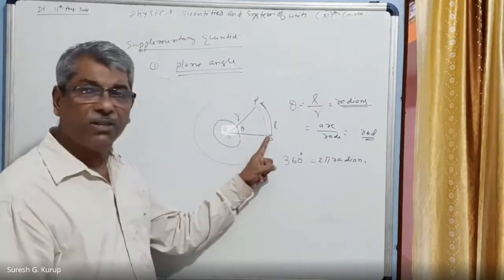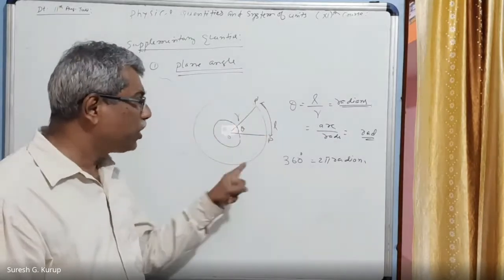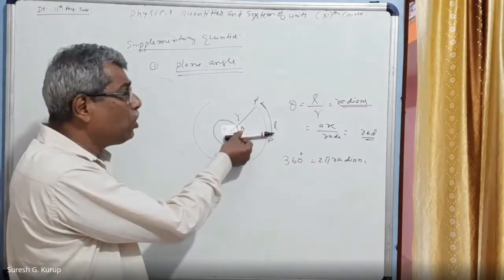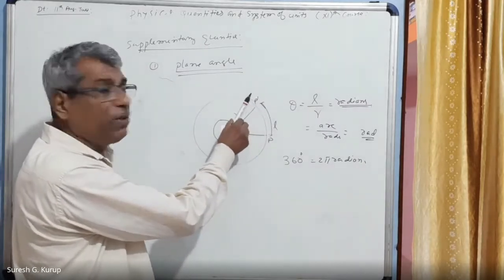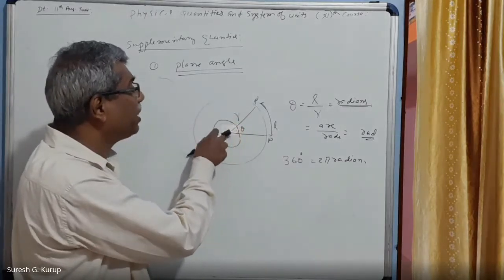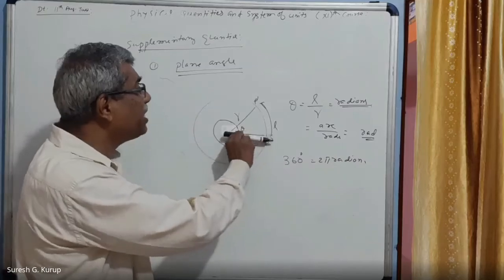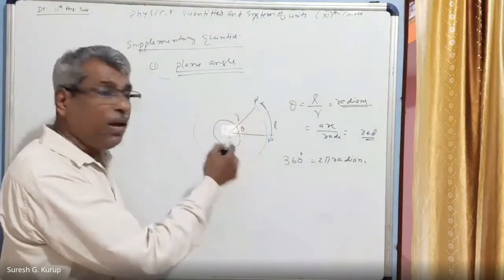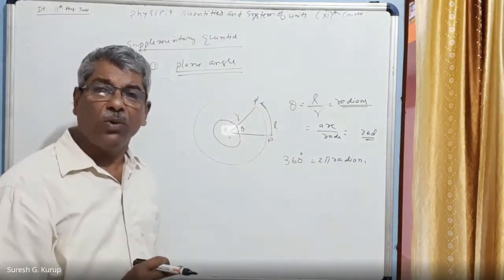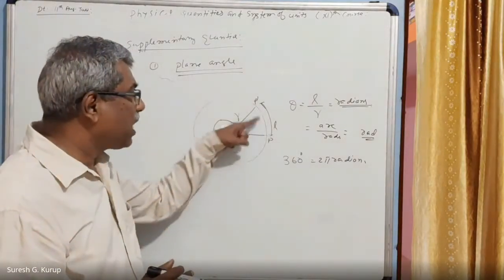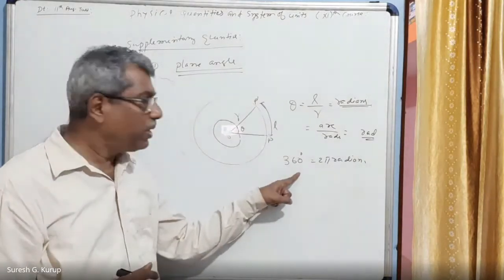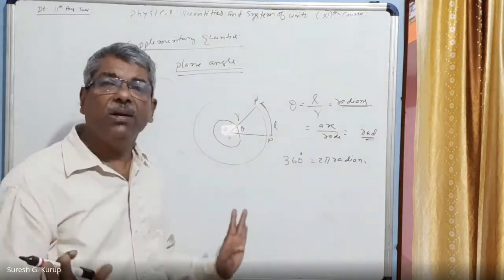When it completes one revolution, this radius, I will say radius vector, because it is always changing its direction, is defined as a vector. This radius is changing its position every time and comes back to the original position. How much angle has the radius moved? The radius has moved around, making an angle of 360 degrees. Therefore, 360 degrees equal to 2 pi radians we can write.